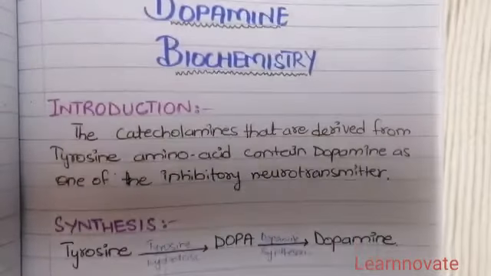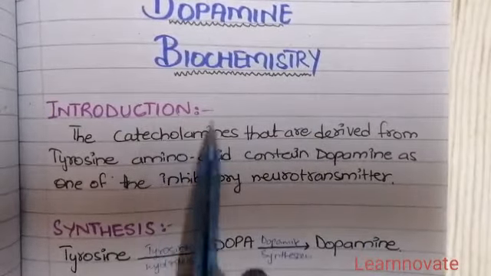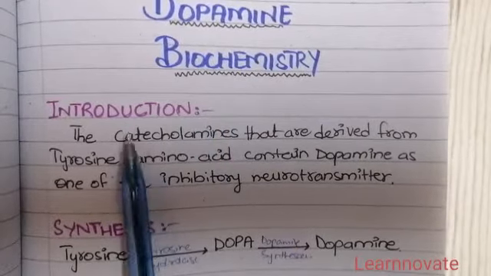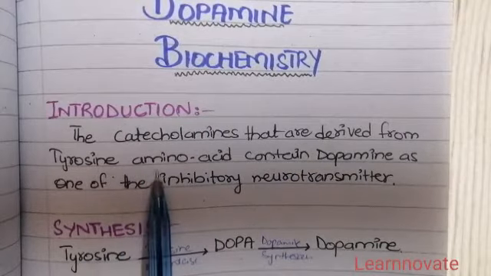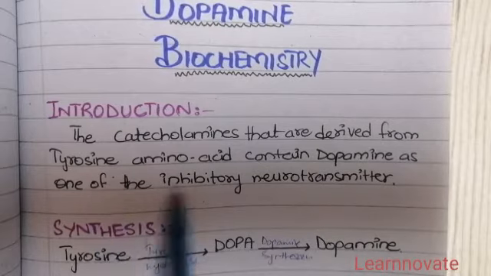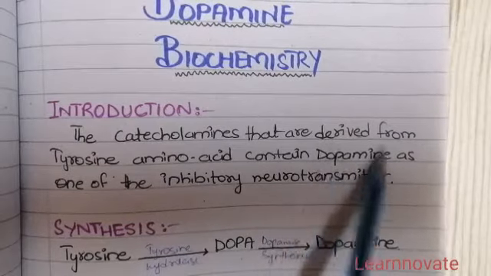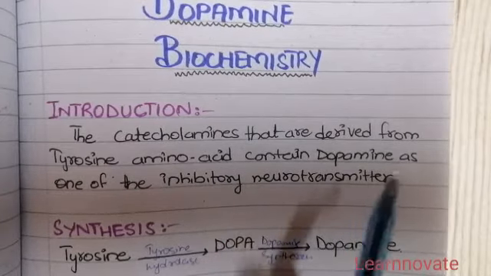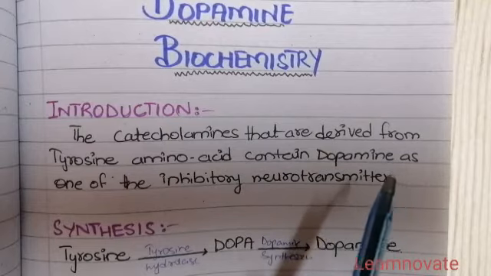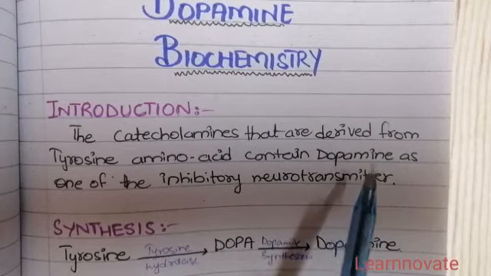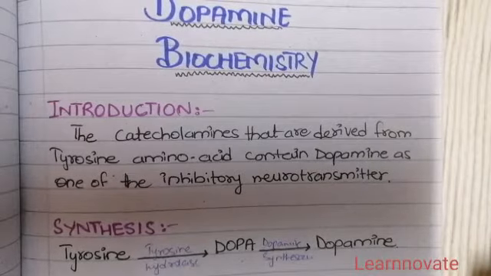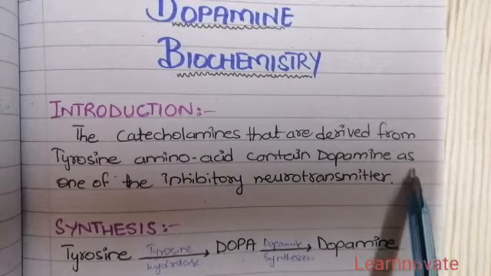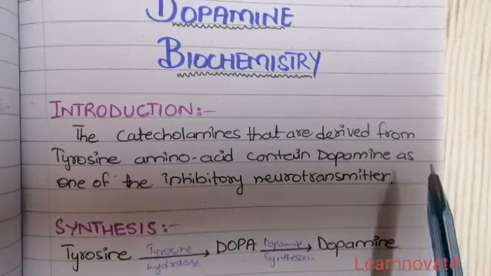So, starting with the introduction, we have the catecholamines. They are a family of neurotransmitters that contain dopamine as one of the components. The catecholamines, which are derived from the amino acid tyrosine, contain dopamine as an inhibitory neurotransmitter. Dopamine has a major inhibitory effect through the substantia nigra onto different parts of the brain to prevent any abnormal movement that may occur. In this way, dopamine is important for the coordination and control of the body. Another importance we will discuss further on.